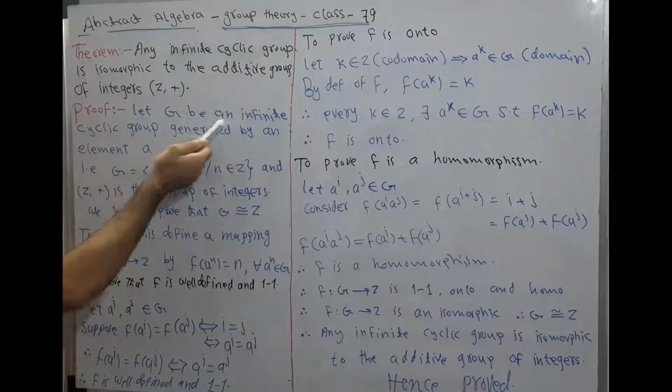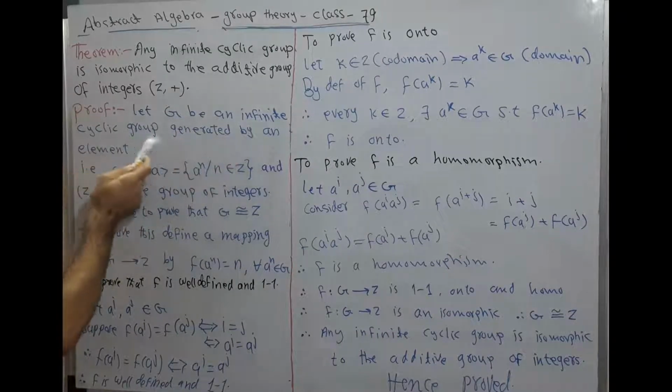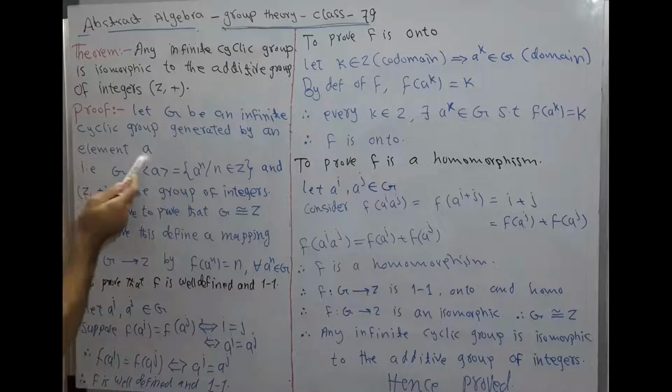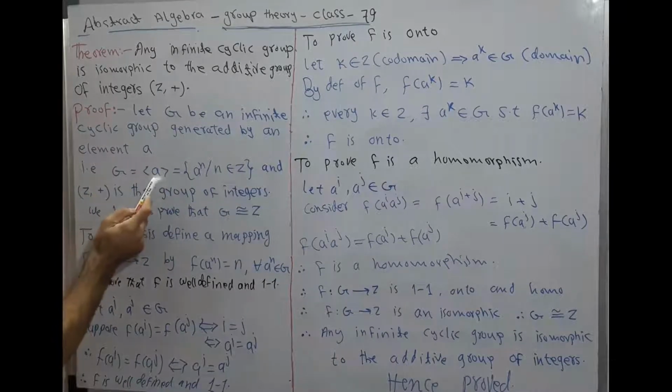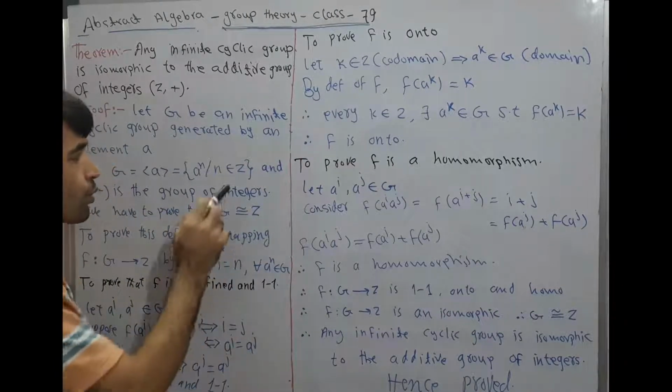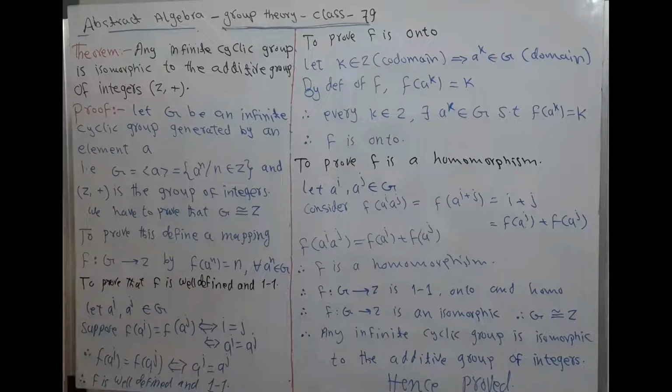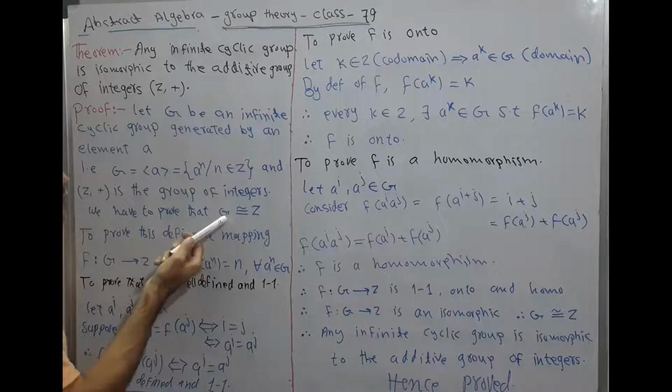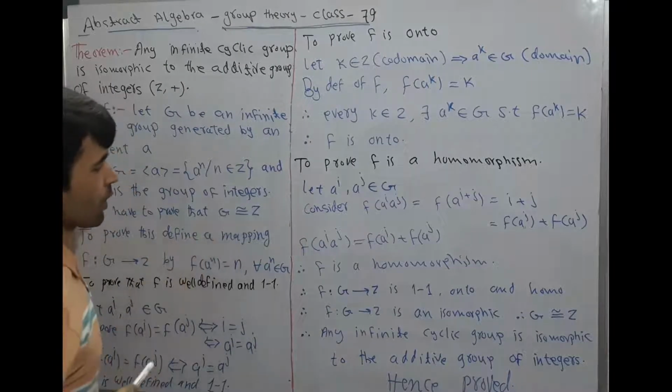Proof: let G be an infinite cyclic group generated by an element a. That is, G is equal to the cyclic group generated by a, which is equal to a to the power n, n belongs to integers. Z with respect to addition is the group of integers. We have to prove that G is isomorphic to Z.